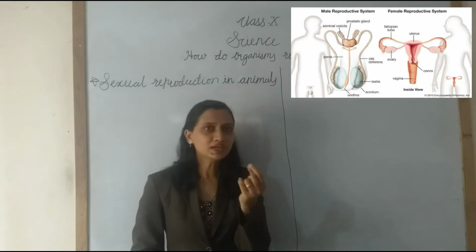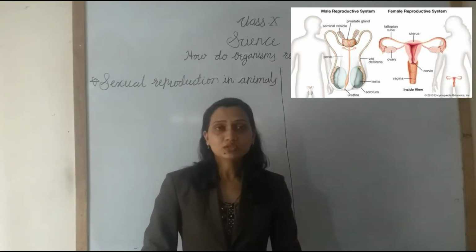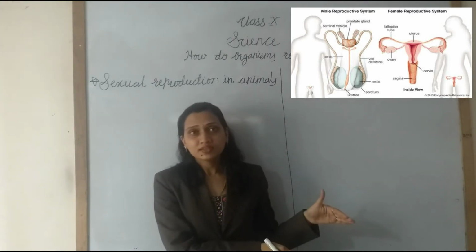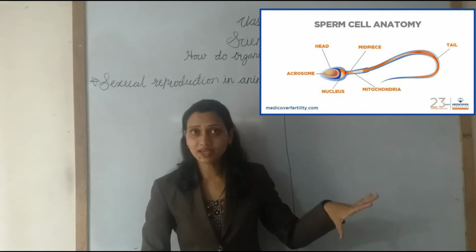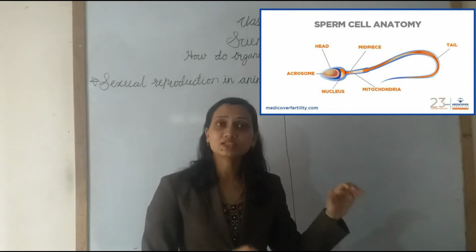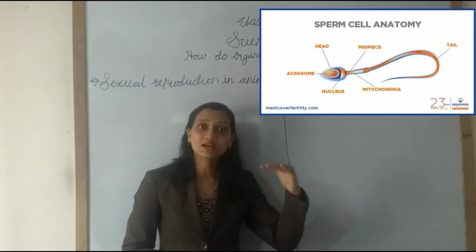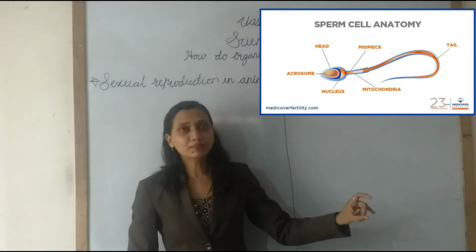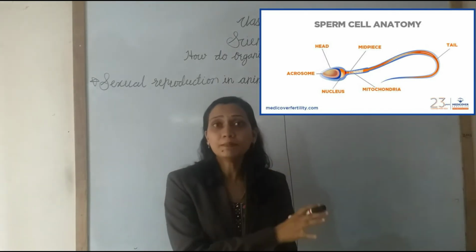So, specific kinds of reproductive cells are also present in the animal. In the male, reproductive cells are present. That reproductive cell is also called a gamete. And in the male, which is the gamete? Sperm. Sperm is the male gamete.